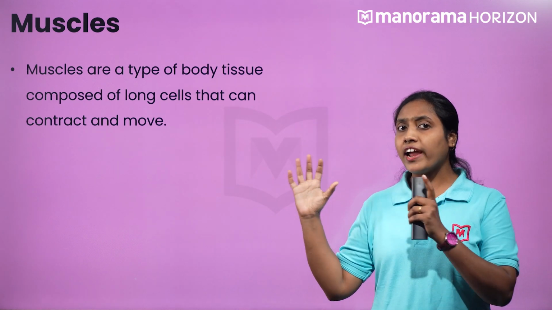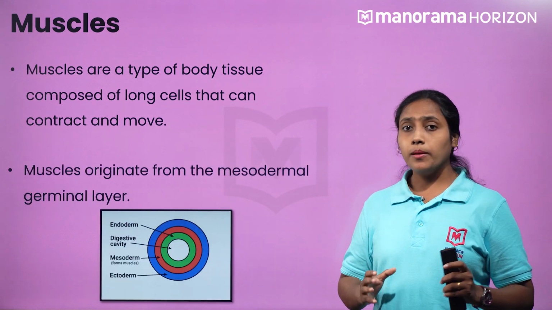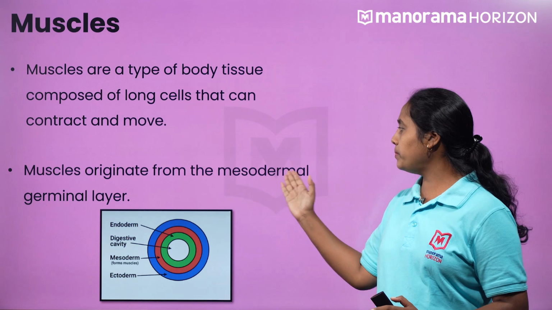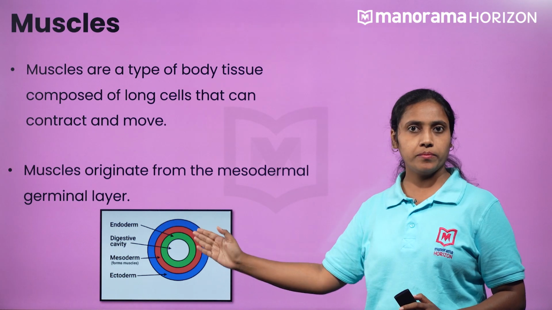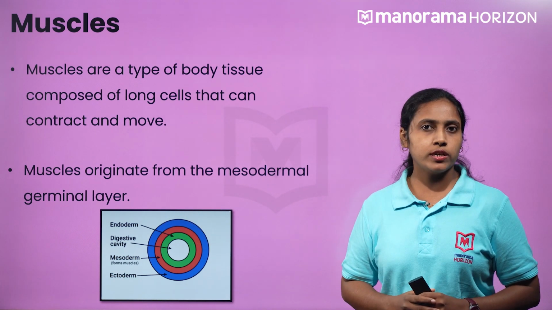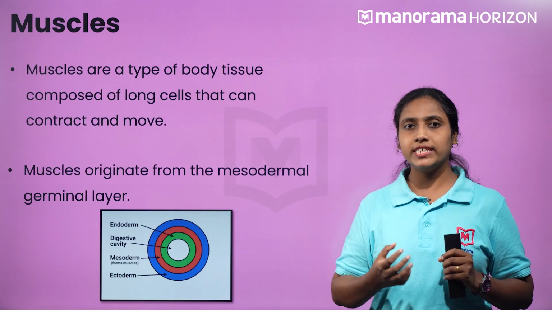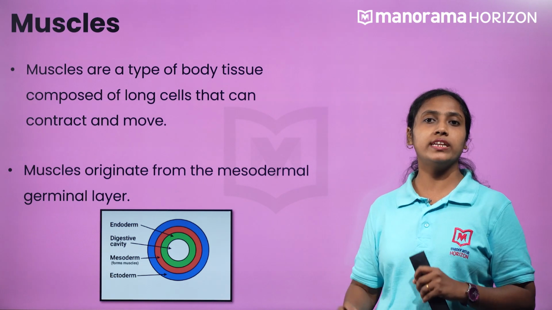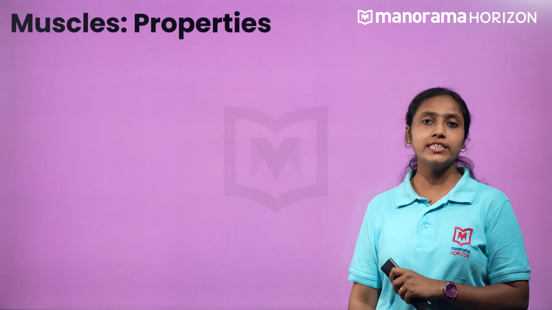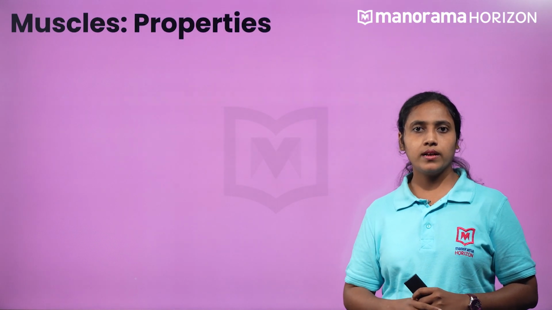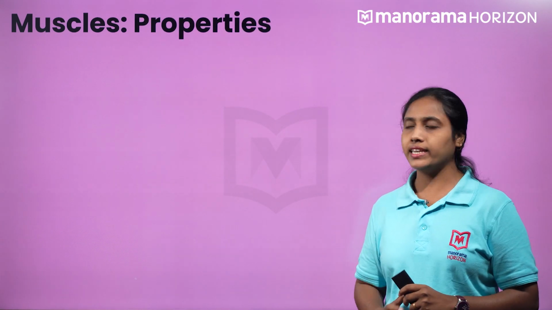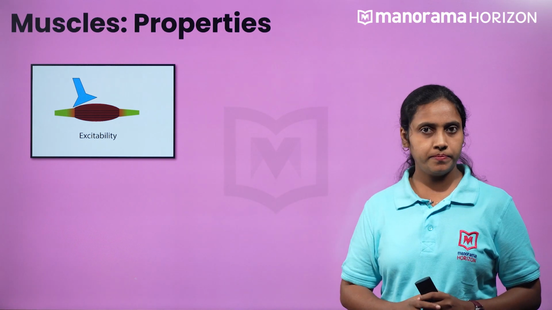Now, from where do they originate? Muscles originate from the mesodermal germinal layer. Let us focus on different types of muscles. To make your study easier, let's first try to list the different properties of muscles. The first property is excitability.